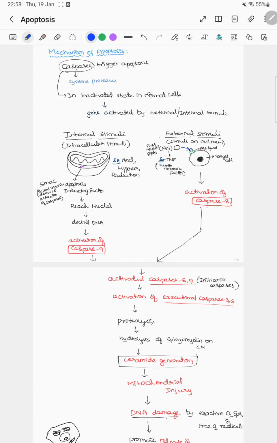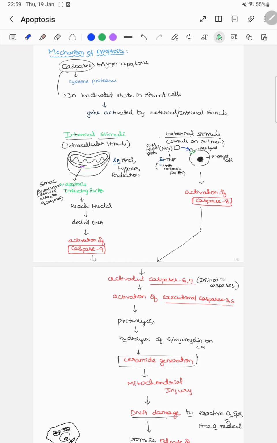Mechanism of apoptosis. There are some enzymes called cysteine proteases, commonly called caspases, that trigger apoptosis. In the inactivated stage, they are present in normal cells. When they get activated, they cause apoptosis. There may be two pathways for their activation, that is internal stimuli or external stimuli. Internal stimuli is due to intracellular stimuli such as apoptosis inducing factor present in